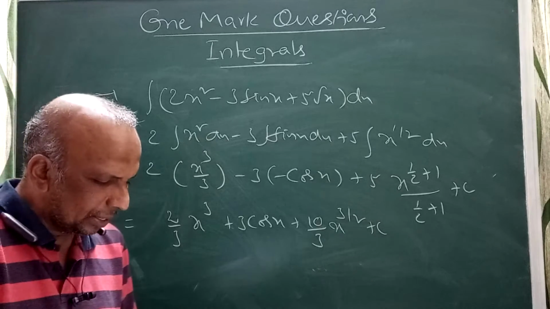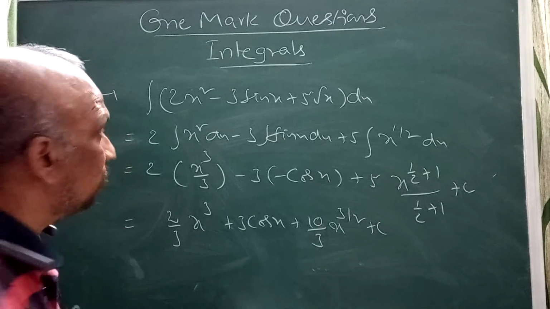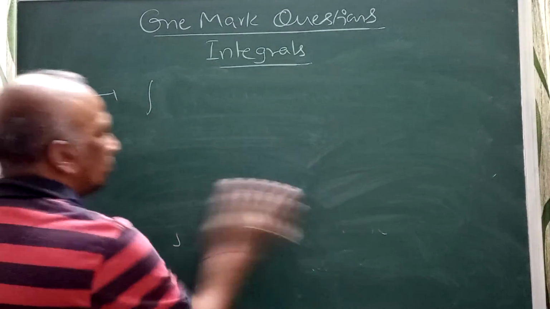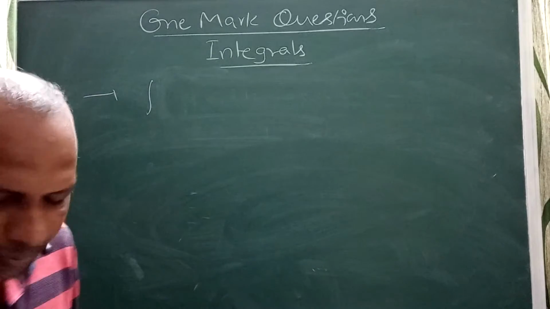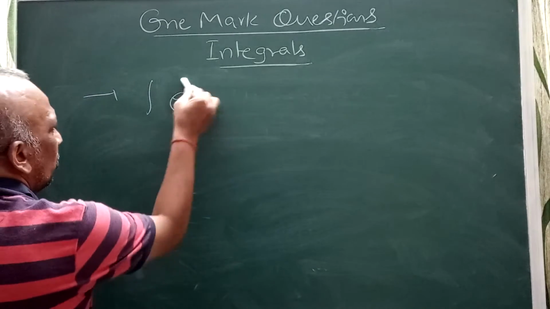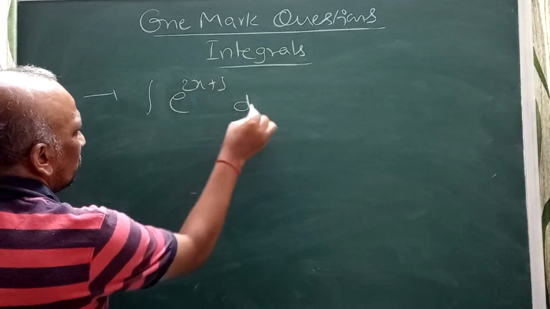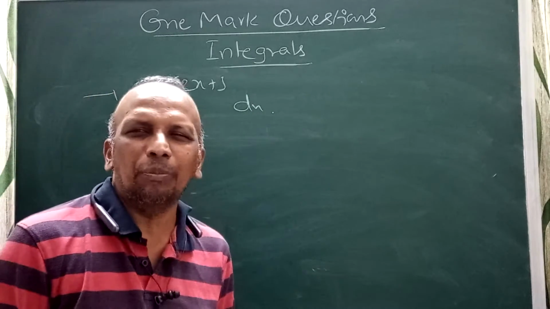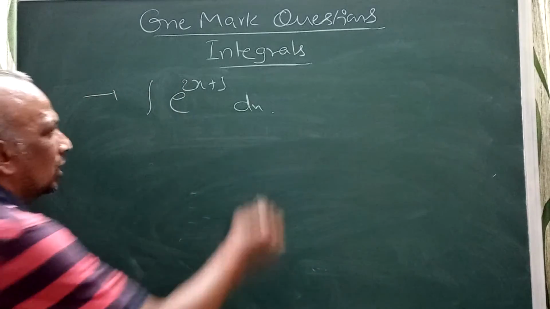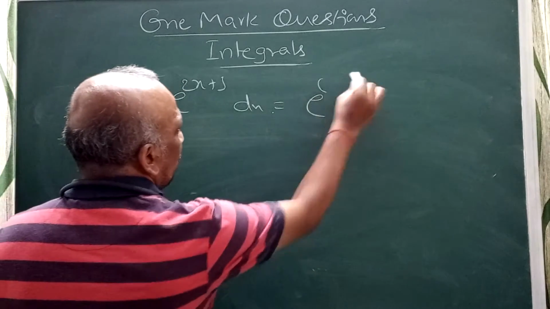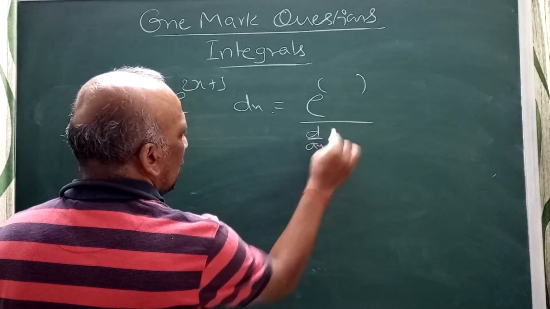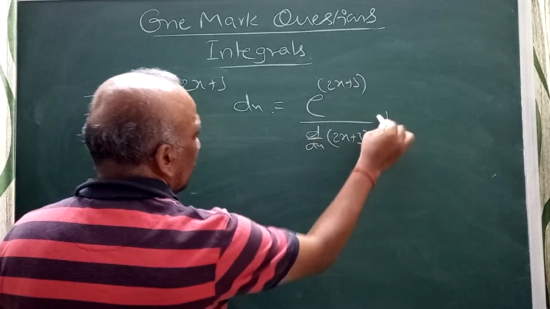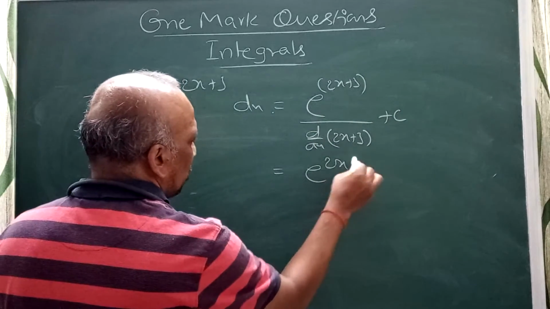I am doing that. Next, integral e to the power of 2x plus 3 dx. When I'm talking about e power 2x plus 3 dx, you check this problem. I can write e power of this, divided by the derivative of this, plus c. You get the answer e power 2x plus 3.